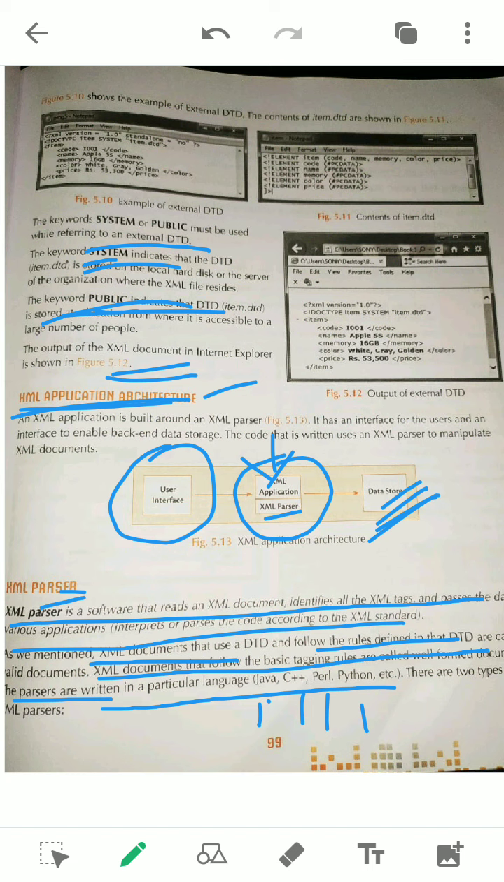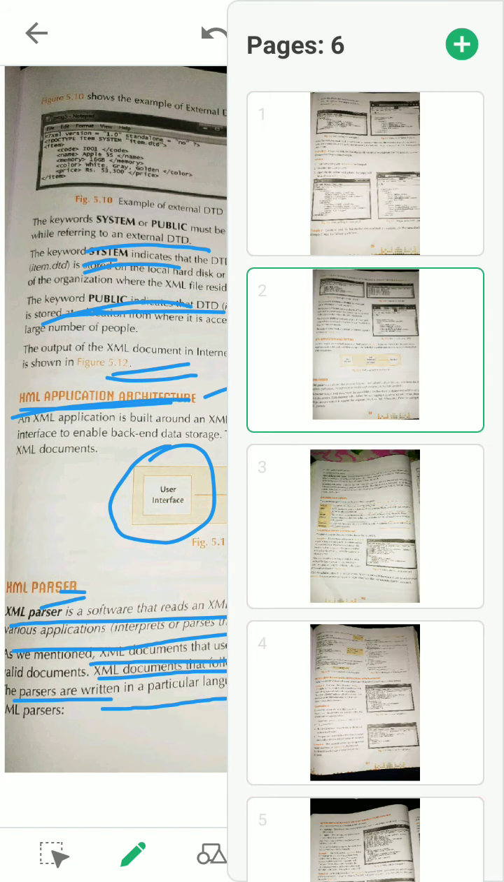So in this paragraph you see what a parser is, what the two types of XML document are, how an XML parser is made, and what different programming languages can be used. There are also two types of parser. In the next topic you can see, yes, this one.